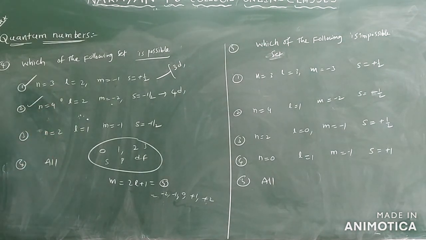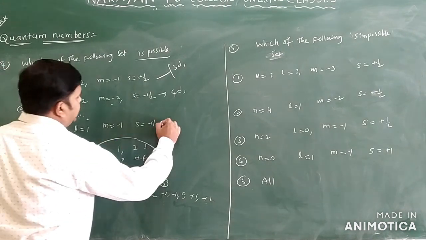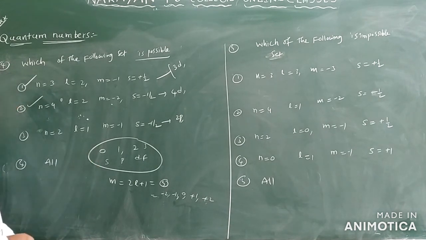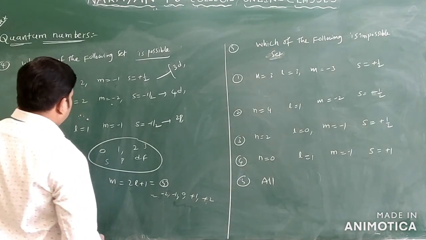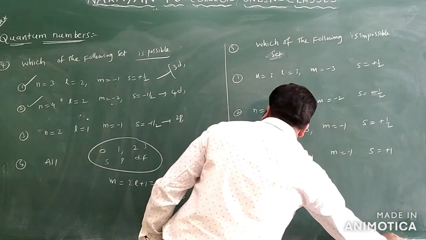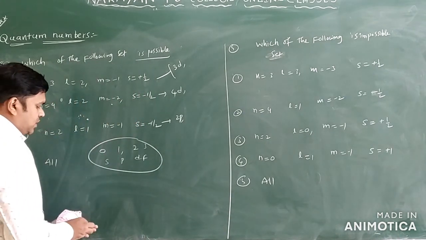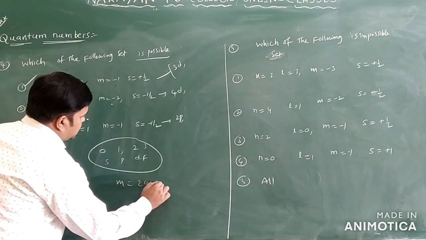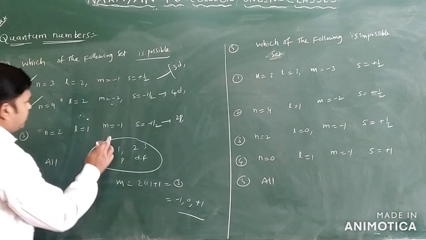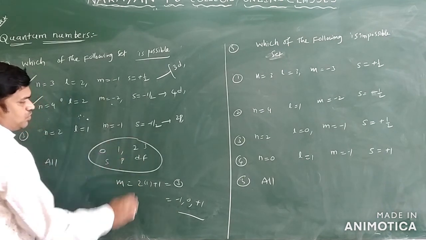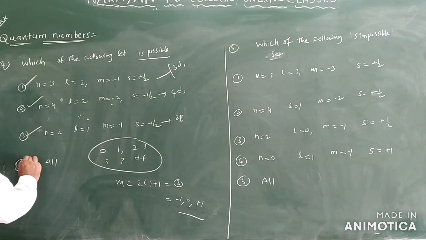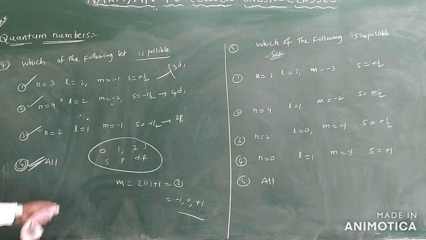Now the next one, the third one we have: n equal to 2. 2 means the shell number is 2. L equal to 1, it is a 2p orbital. Next, m equal to minus 1 is given. So the L value here is 1 only. So how many m values do we get? It is 2 into 1 plus 1, that is equal to 3: minus 1, 0, plus 1. So here minus 1 is there. S equal to minus half, maybe plus half. Minus half. So this is also a possible set. What is your answer? The answer is: all the sets are possible for this question.